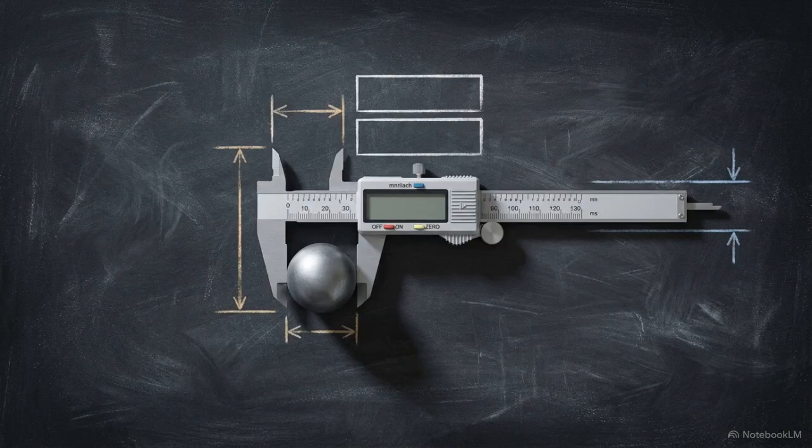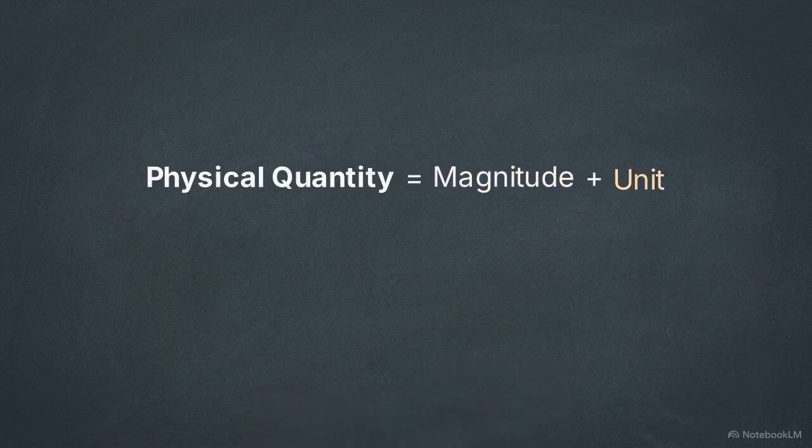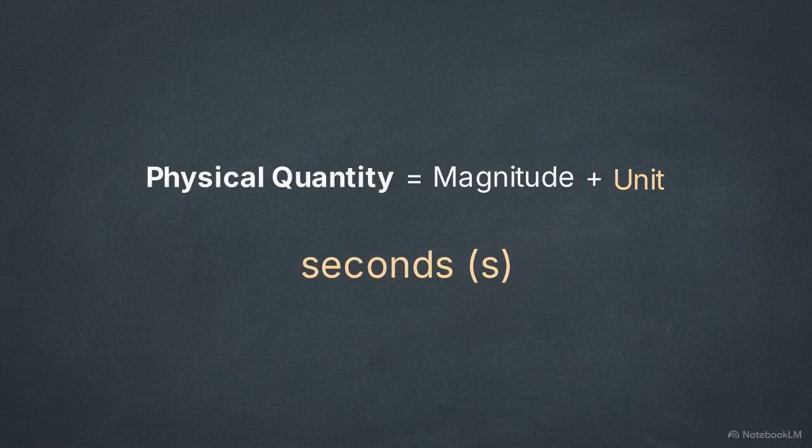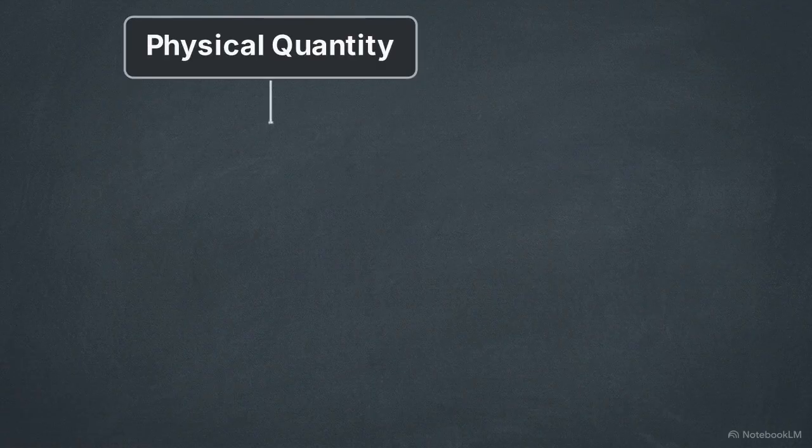Every physical quantity requires two distinct parts to be useful: a magnitude and a unit. The magnitude is expressed by a real number. It provides the scale or the amount of the property being measured. The unit provides the agreed-upon standard of reference. Whether it is meters, kilograms, or seconds, the unit gives the number its physical meaning.